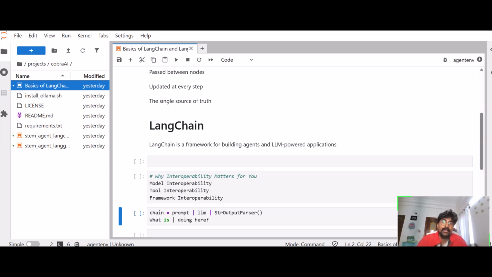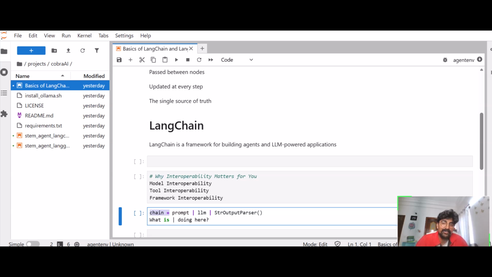So the smaller chain for any task is: the input is a prompt, it goes to the LLM, and you get a structured output. That is one chain. LangChain manages this, so you can create a big chain using LangChain.